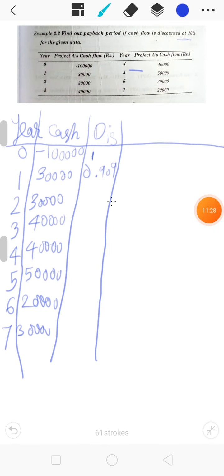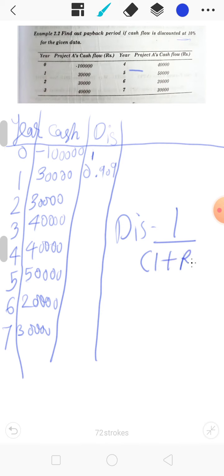So how are we going to calculate the discount? The formula for calculating discount is 1 divided by (1 plus r) raised to n. For the first year, the discount will be 1 upon 1 plus the rate of interest.